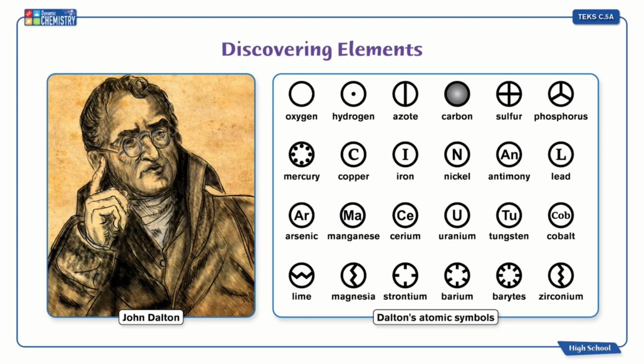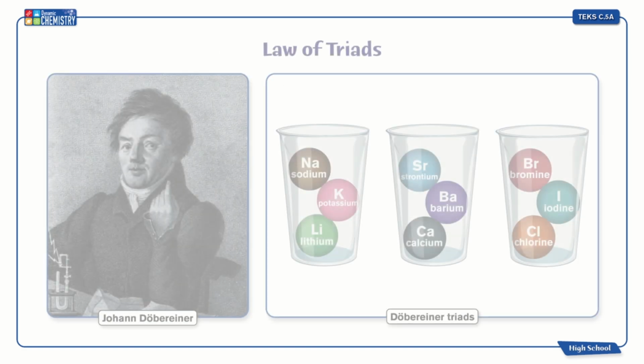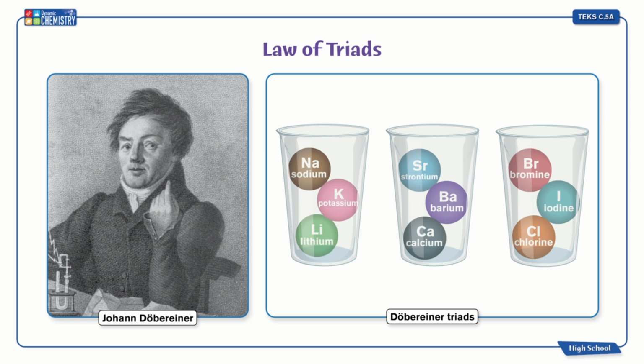In 1803, English chemist John Dalton began using symbols to represent elements. Four decades later, German chemist Johann Dobereiner made a new attempt to organize the elements. He grouped elements into triads with similar appearances and reactions. However, this system did not work for all known elements. Scientists continued to look for additional ways to classify the elements.